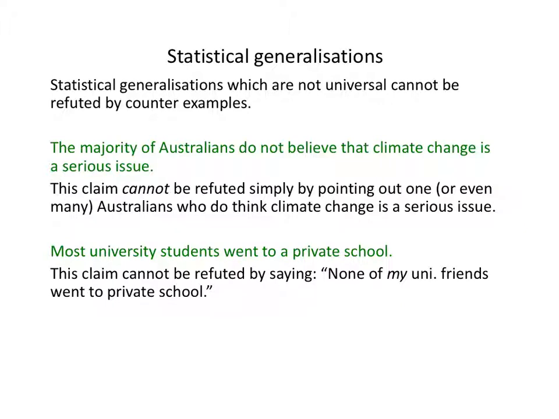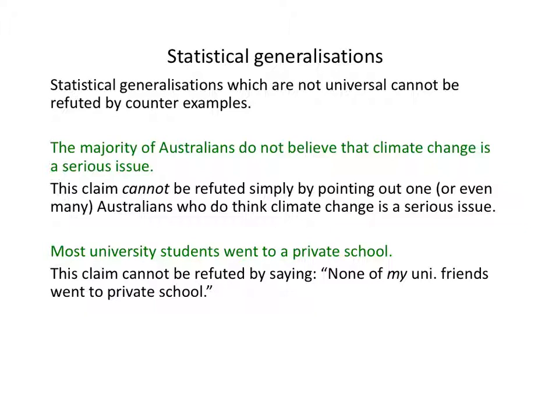Unlike universal generalizations, a statistical generalization can't be refuted by a single counterexample. For example, if someone claimed that the majority of Australians do not believe that climate change is a serious issue, you can't refute that kind of claim just by pointing out that one or even perhaps lots of Australians do think climate change is a serious issue, because the claim doesn't say all do.